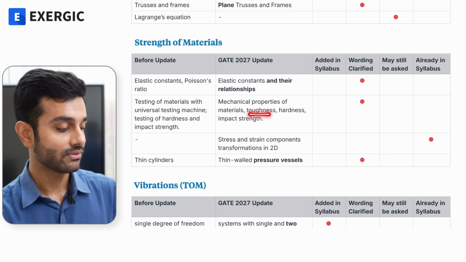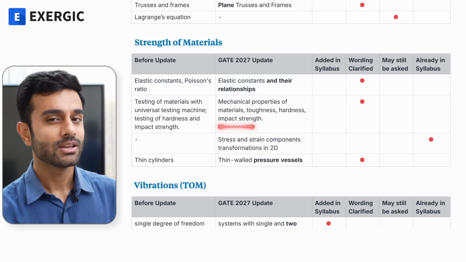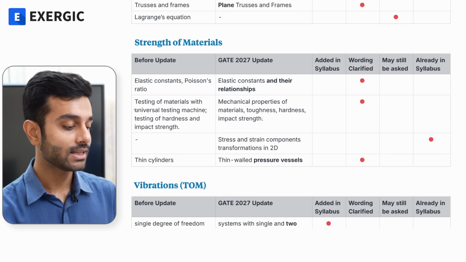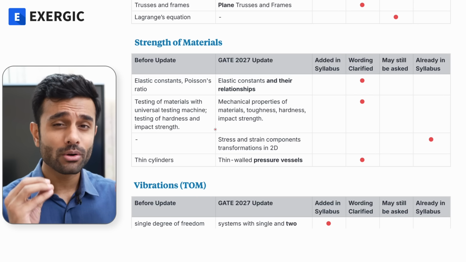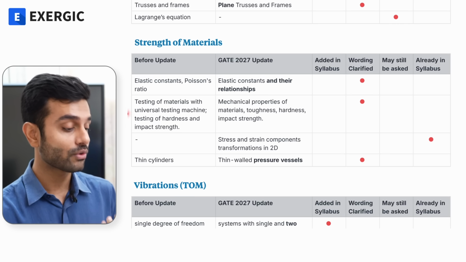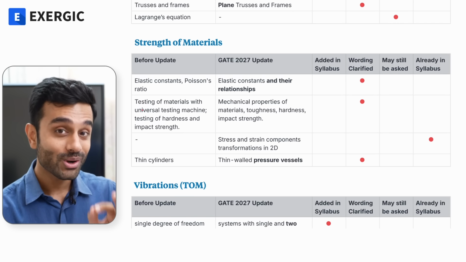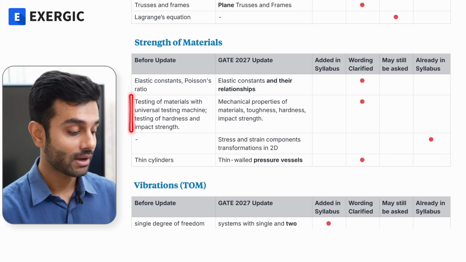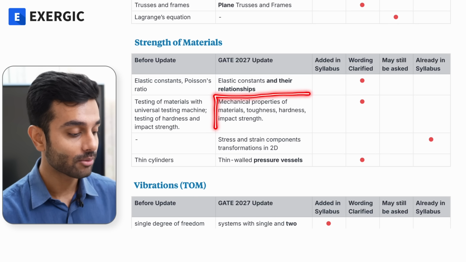Where they have mentioned toughness as well, which was not there earlier. Hardness and impact strength were there already. So what is changing here? If you analyze carefully, the word testing they have removed and they have made the topic broader. So it is absolutely wrong to say that it is removed from the syllabus. Some of the students are wondering if, sir, this is removed from the syllabus. The topic has actually expanded. Earlier it was only mentioning the testing of the materials and testing of hardness and impact. Now it is not just about testing, it is a broad topic, mechanical properties of material.